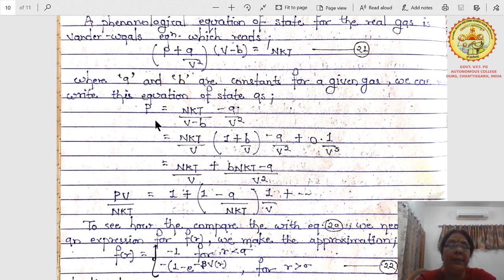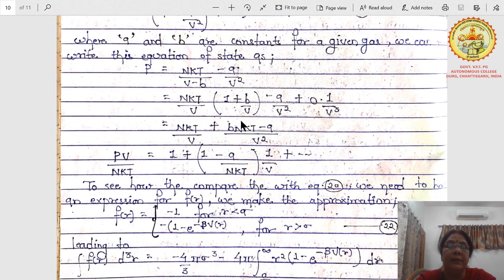Simplifying this for P, we get nkT by (V − B) minus A by V². That is nkT by V times 1 plus B by V plus B²/V² and so on, minus A by V². Expand it and simplify. Then PV by nkT equals 1 plus (B − A/nkT) times 1 by V, and so on.